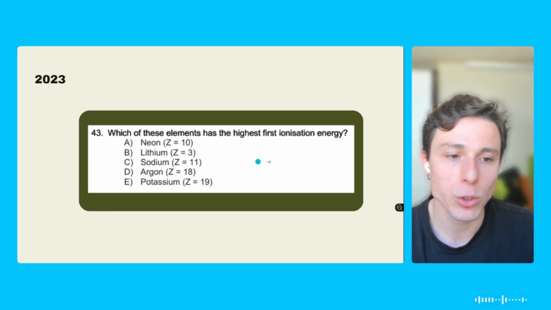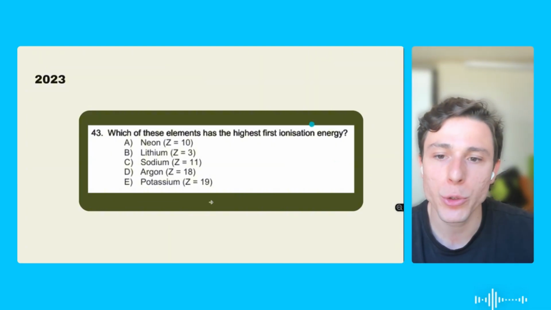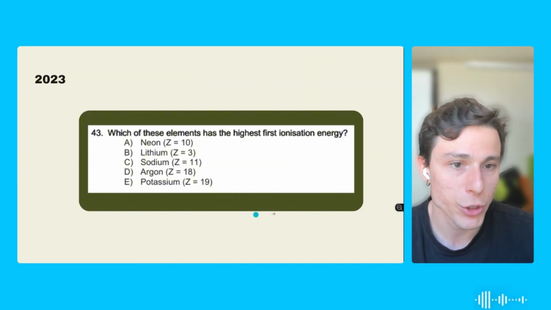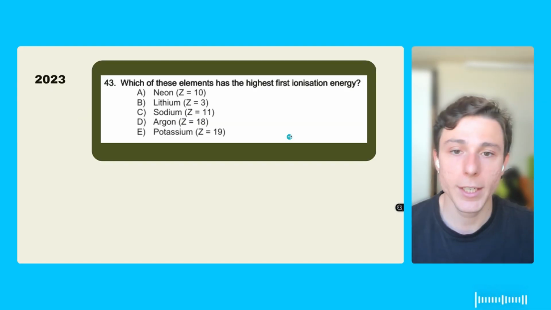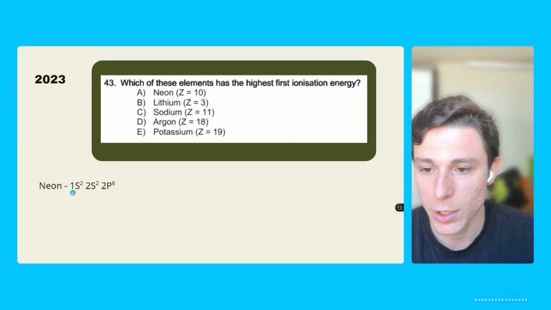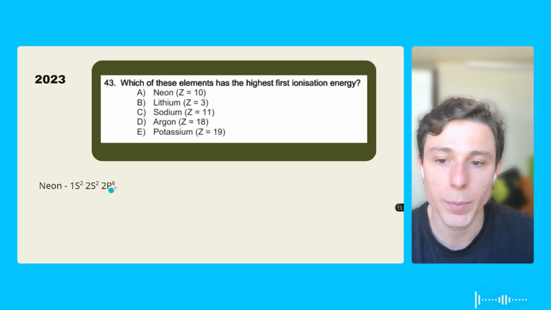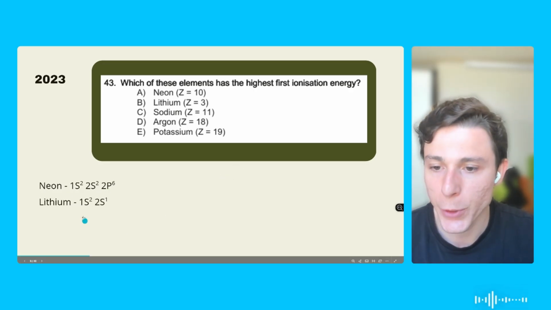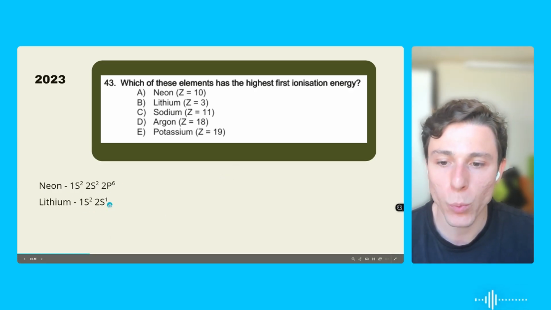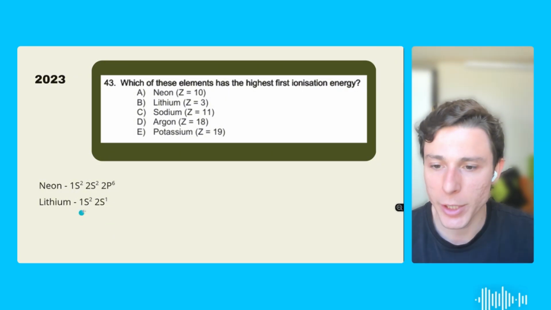So what I'm going to ask you to do every time you see a question like this is to make the electronic distribution. Why? Because by doing that, you can figure out how many layers this element has. So let's take a look. Okay, neon has 10 electrons. So we have 1s2, 2s2, 2p6. Perfect. It does have layer 2 completely full. All right, lithium. Okay, we're going to have 1s2 and 2s1. Why? Because we only have 3 electrons. We see that we also have 2 layers, but this layer is not complete.